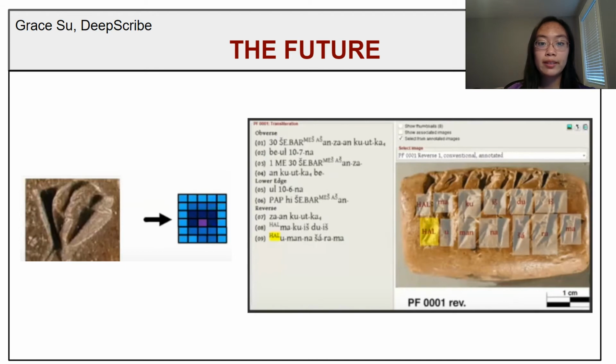We ultimately envision DeepScribe to become a general-purpose tool that can receive an image of a cuneiform artifact from a user, detect and hotspot the locations of signs, predict labels for the signs, and suggest readings for the signs based on textual context, therefore enhancing the archaeological research workflow.